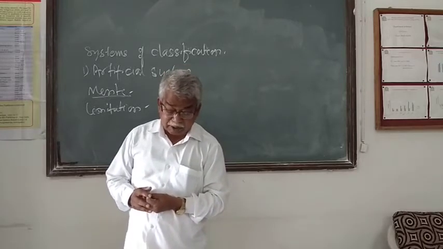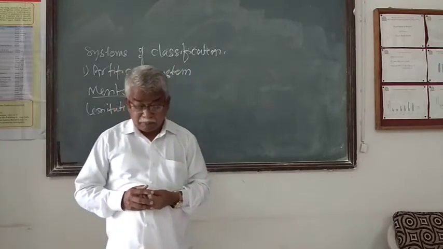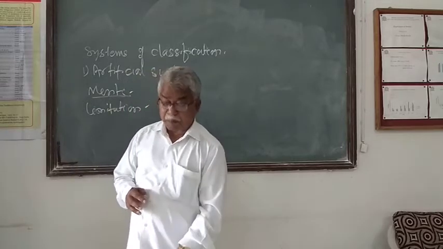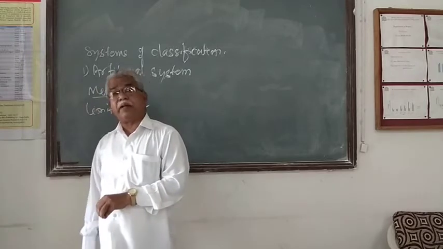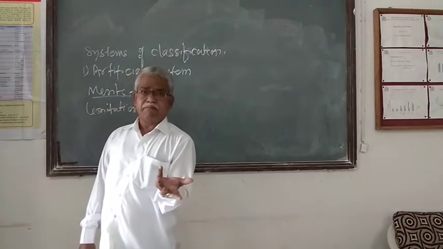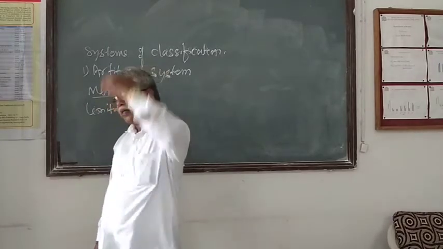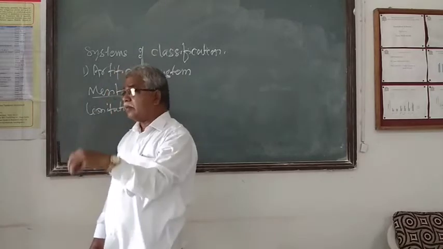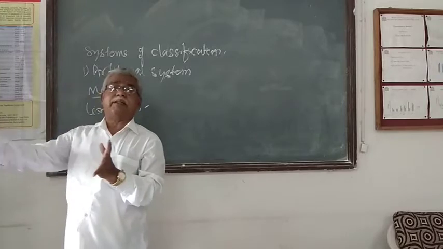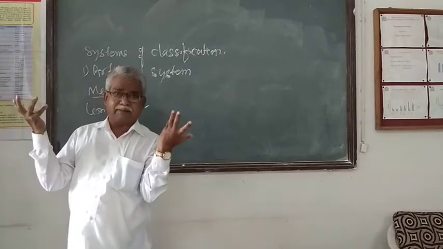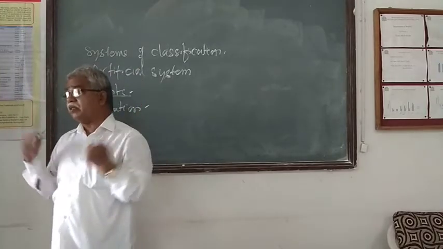The second limitation is that it gives limited information about the plant member. Okay, no problem, because at that time the entered disciplines of biological science were not evolved. Molecular biology was not evolved.